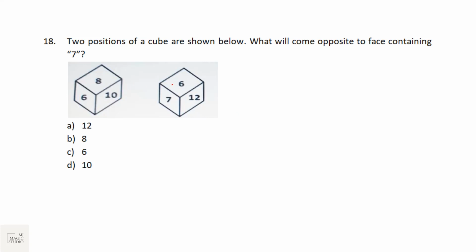It is 6, 8, 10. So on this side, if I put 8, then 10 should be overlapping with 12. That means 8 cannot be placed on this end. So if I put 8 here, then at this end we can have a 10 and it fits in with the given cube. The easiest form is to take a cube or an eraser or a box handy with you and try to put it in. Opposite of 7 we should have 10.